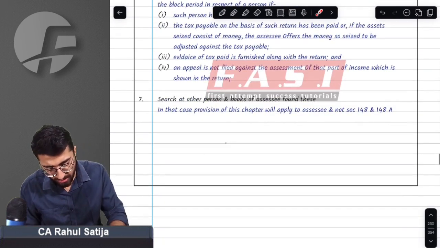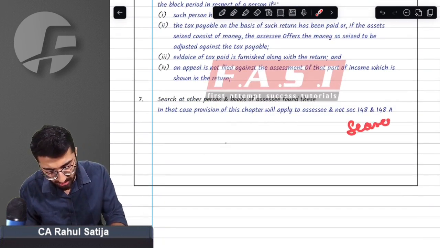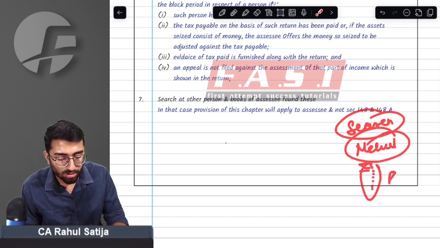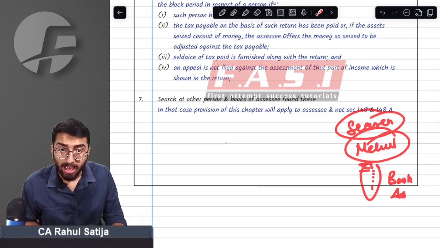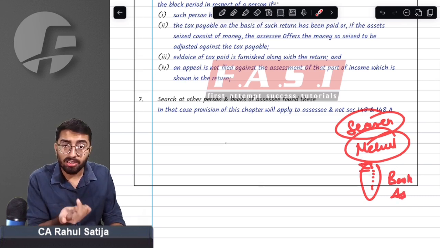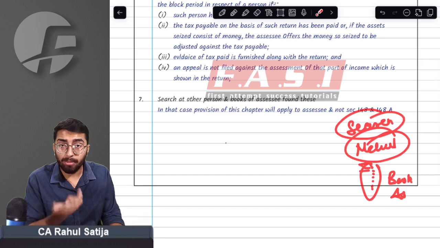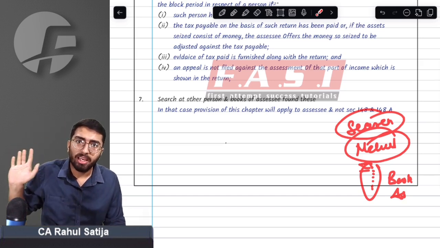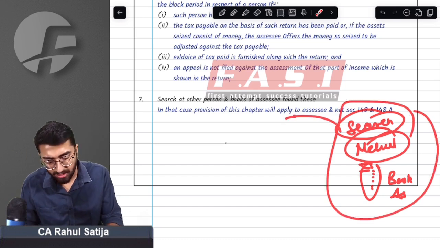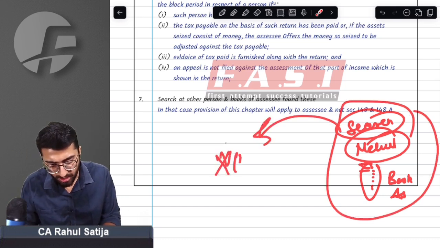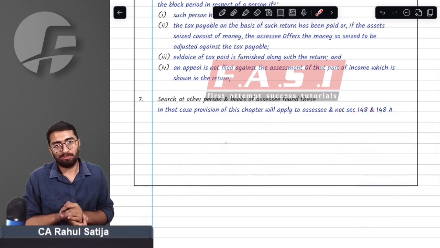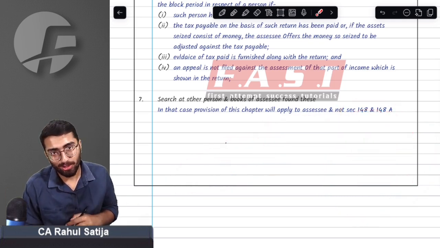Also, the last point says, if a search occurs at any other place, for example, at Mehul's premises, and the department finds out books of mine, assets of mine. At Mehul's premises, he finds out the registry of mining. At Mehul's premises, the department finds out that Rahul has a bungalow in Dubai. In that case, they will start proceedings under this chapter only, chapter 14B, that is this newer search assessment. Did you get this point or not?